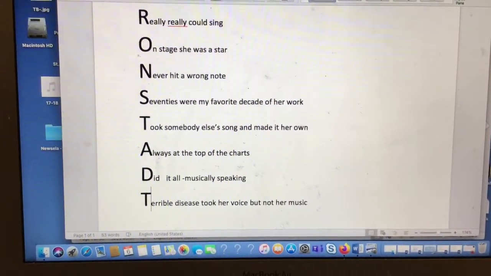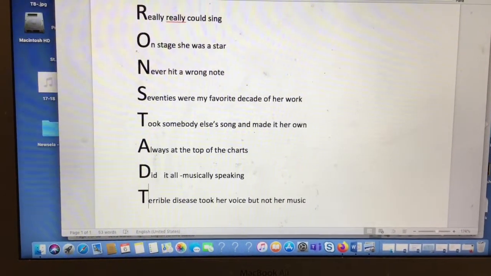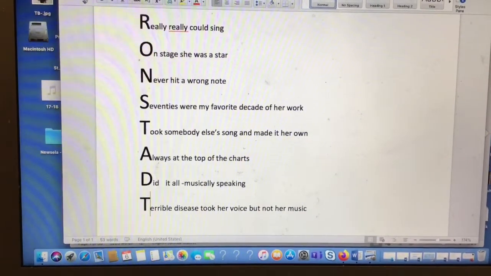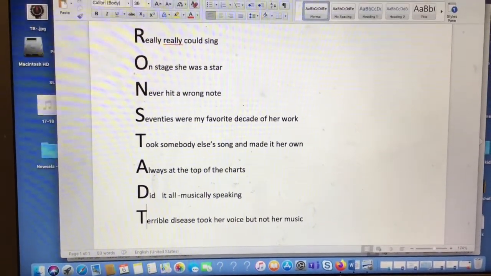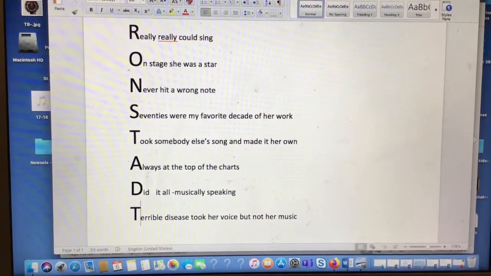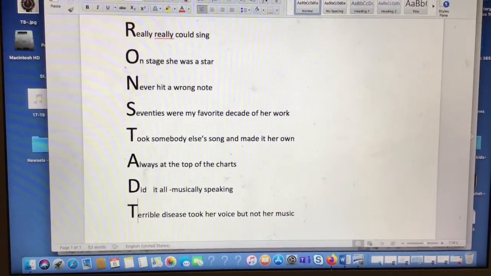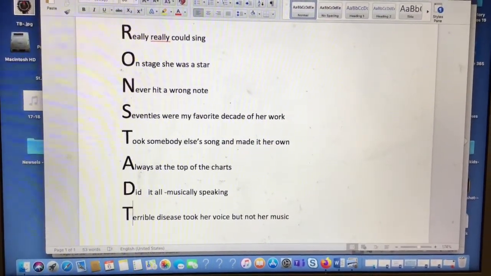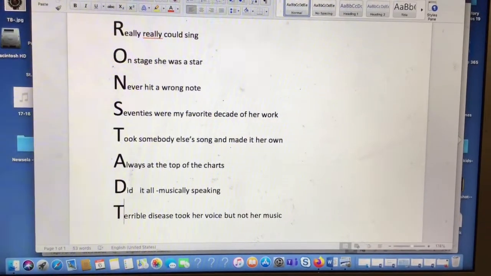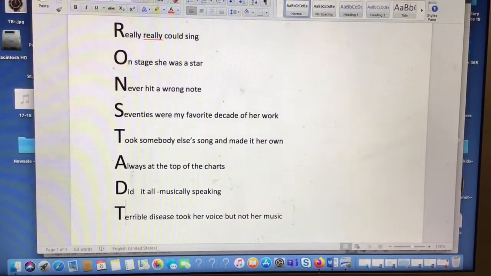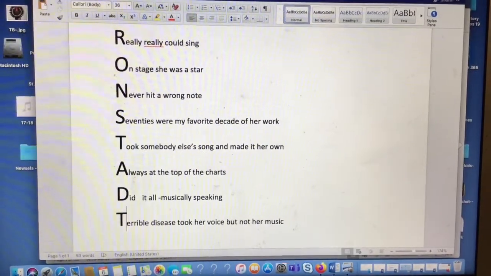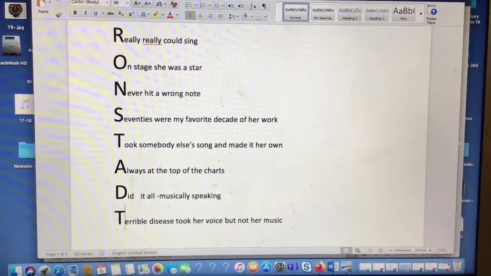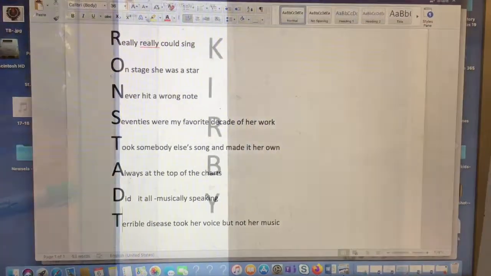She has a degenerative muscle disease that doesn't allow her to control her throat anymore, so she can't sing like she used to. She still kind of can sing for fun. But anyway, these are all things I know about her. Probably wouldn't make sense for you to write a poem about Linda Ronstadt, but for me it did. And trust me, these all are things about her life. So whatever poem or topic you pick, it should go together with the subject, okay? Each line, okay? So there's one more poem to come, and I hope you're getting the hang of this. You can't really do it wrong in a way, as long as you're following the rules.